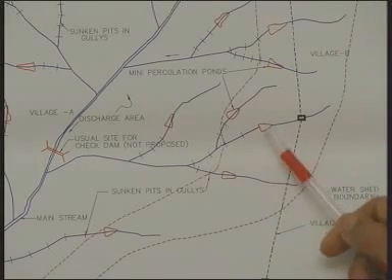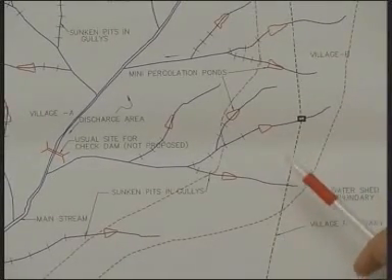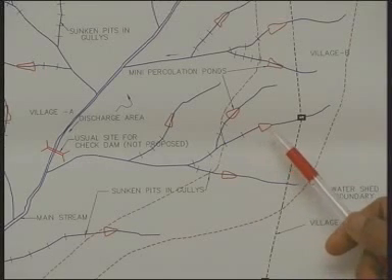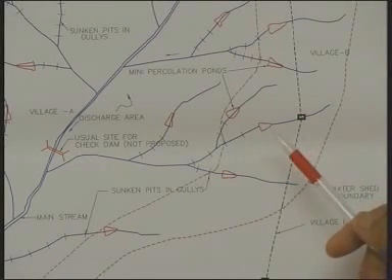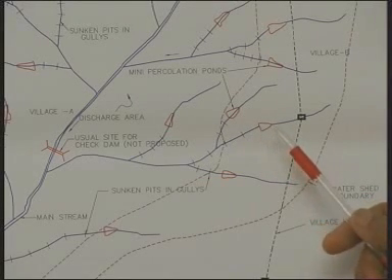It is possible to construct such small tanks, what we call kunta in local Telugu, and such small works can be very many in number. They can be as many as 30 to 40 in a watershed of 500 hectares.